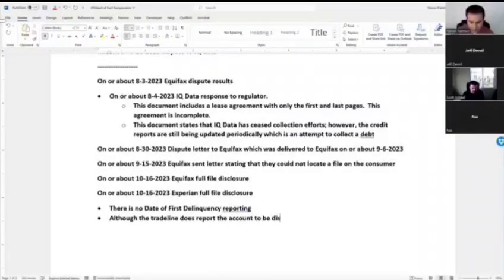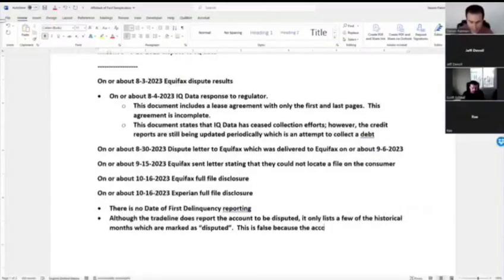We can also state that although the trade line does report the account to be disputed, it only lists a few of the historical months as disputed. This is false because the account was continuously in dispute without any missing months.